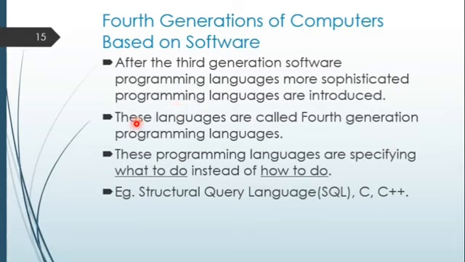These languages are called fourth generation programming languages, and they specify what to do instead of how to do. This is a very in-depth concept of programming languages. For example, one is Structured Query Language, in short SQL. One is C and C++.